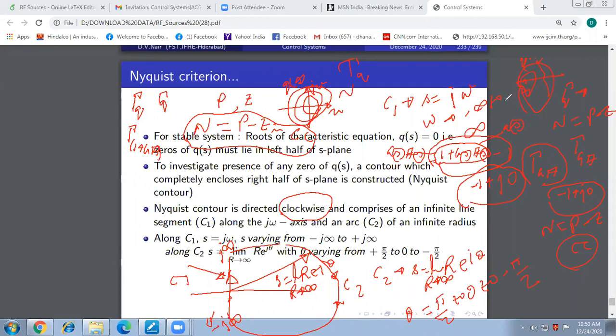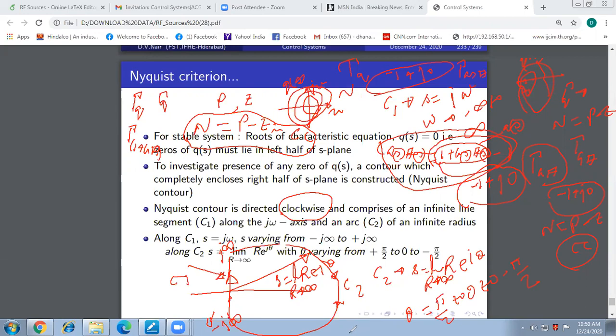It will be the same. Are you getting this, friends? So our whole attention shifts from encirclement of the origin by the QS plane to encirclement of the characteristic point minus 1 plus J0 by the GSHS contour.